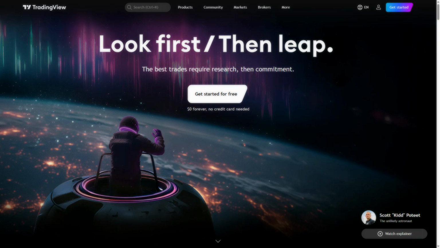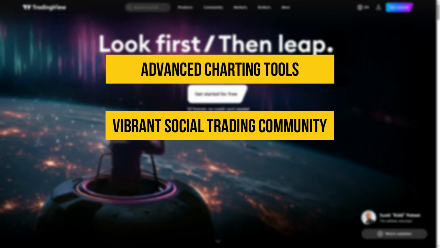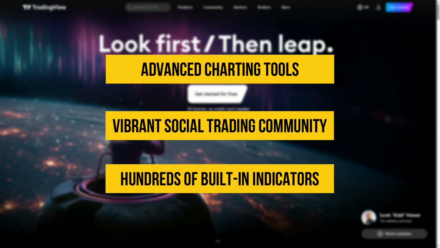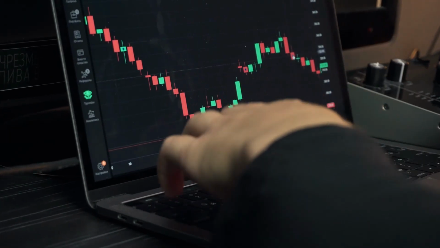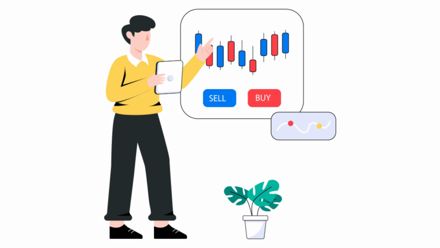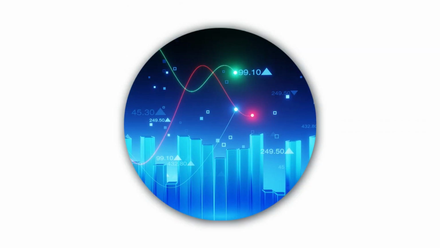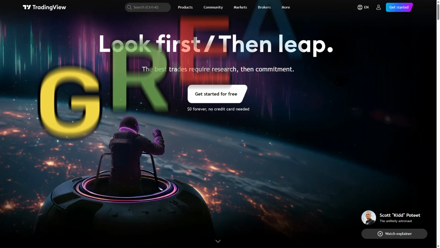TradingView, on the other hand, is best known for its advanced charting tools, vibrant social trading community, and hundreds of built-in indicators. It's browser-based, fast, and perfect for technical analysis. However, to place trades directly, you'll need to connect it to a supported broker. So if you're looking for deep charting features and social interaction, TradingView is a great choice.